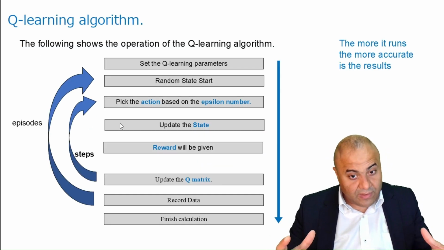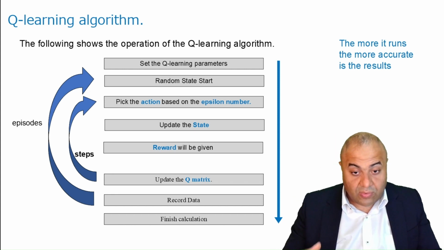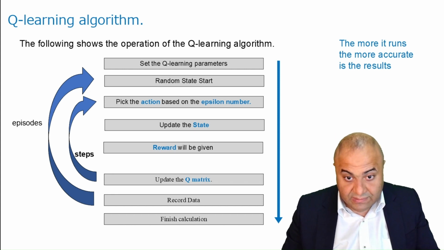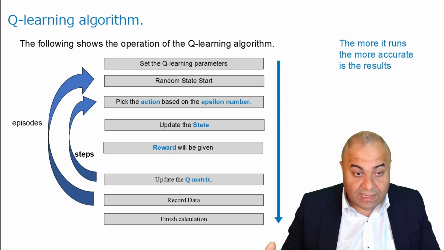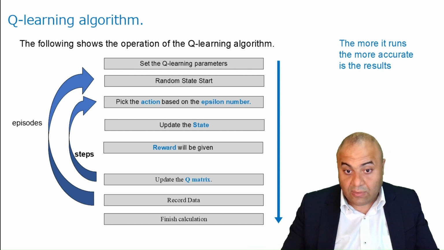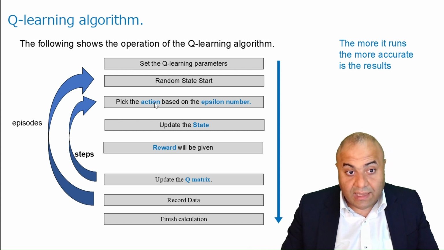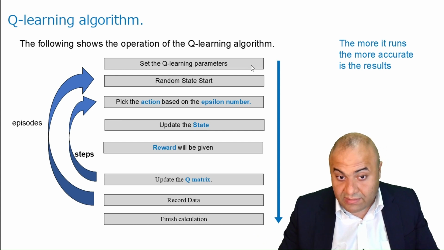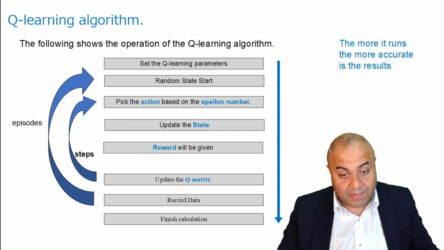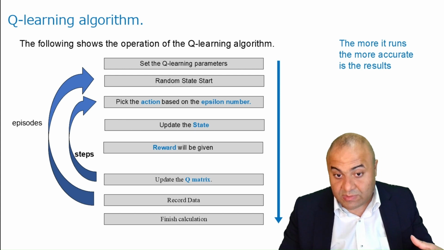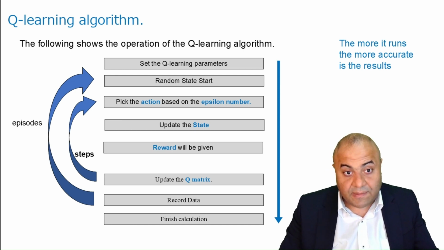So in general, how does the Q table algorithm work? Well, it starts as any other algorithm. We set our parameters at the beginning, what in machine learning we usually call hyperparameters, that is the parameters responsible for the learning process.